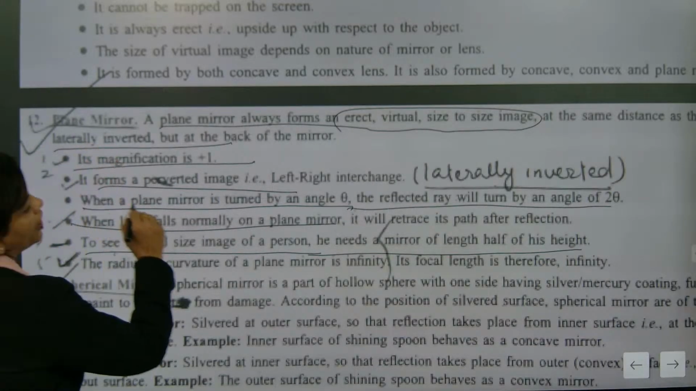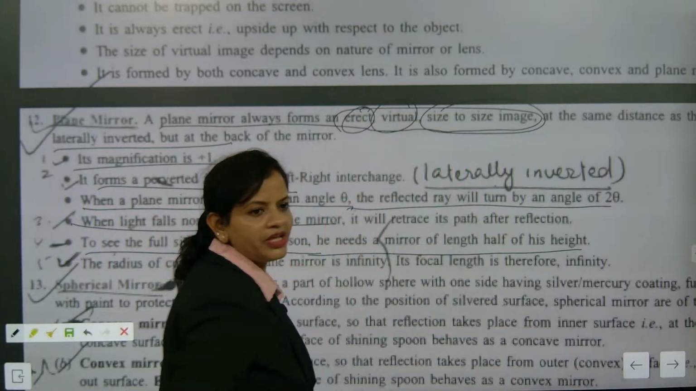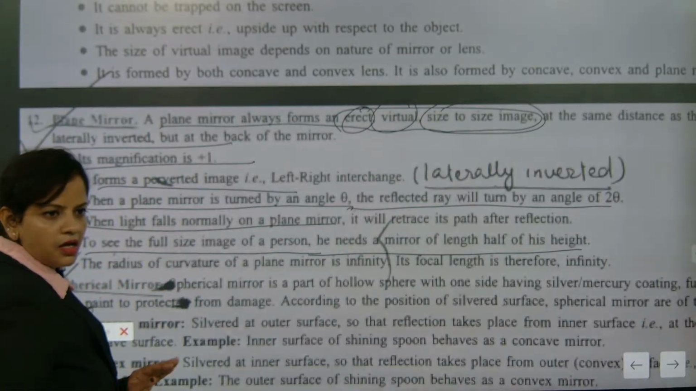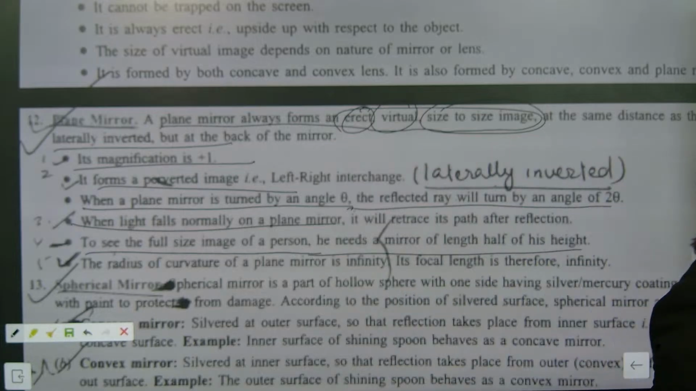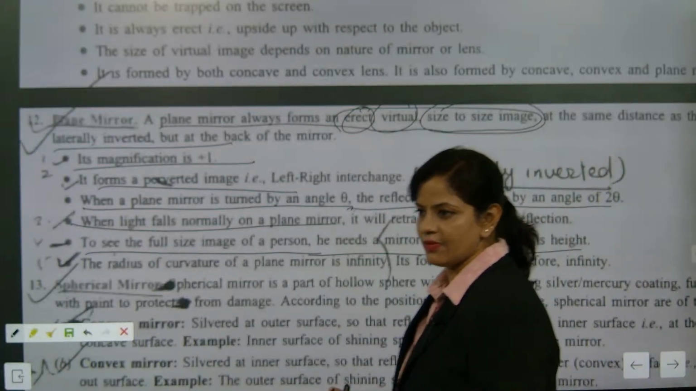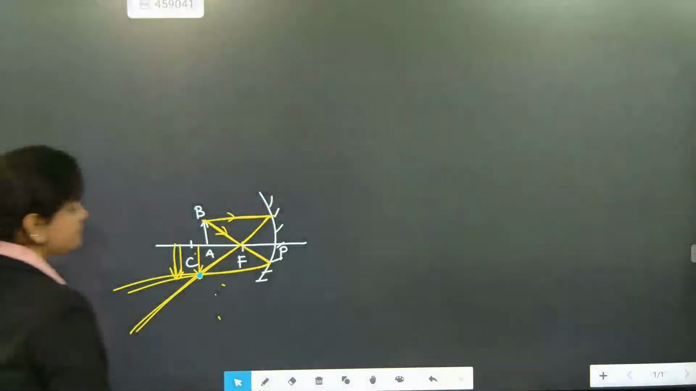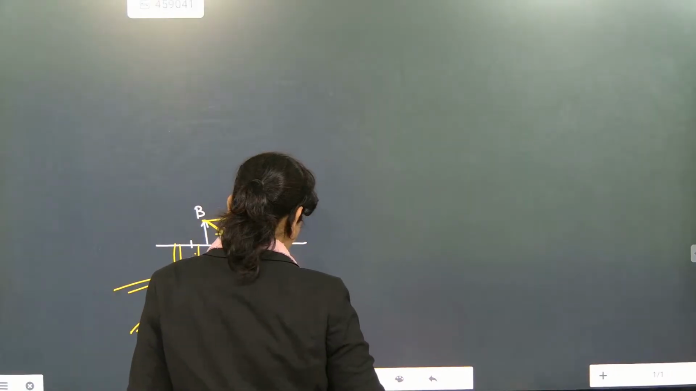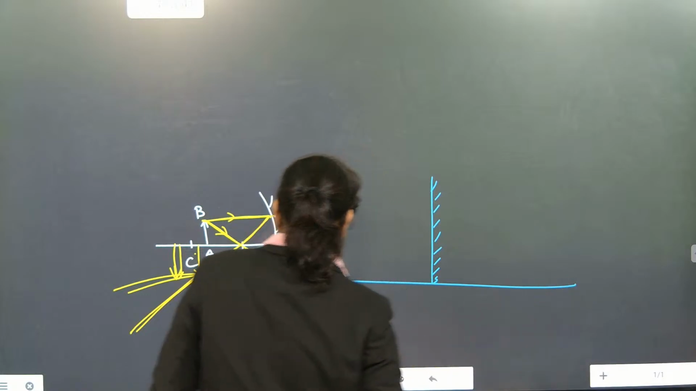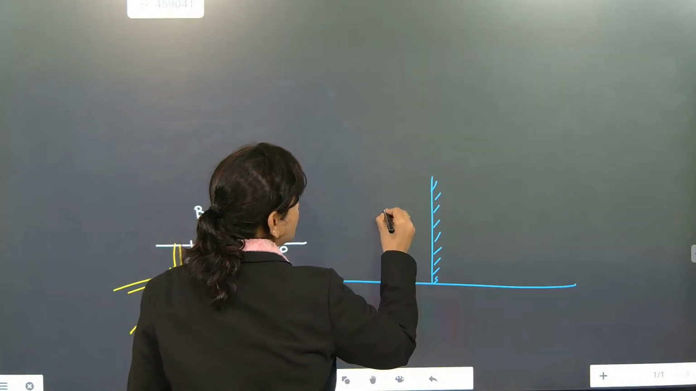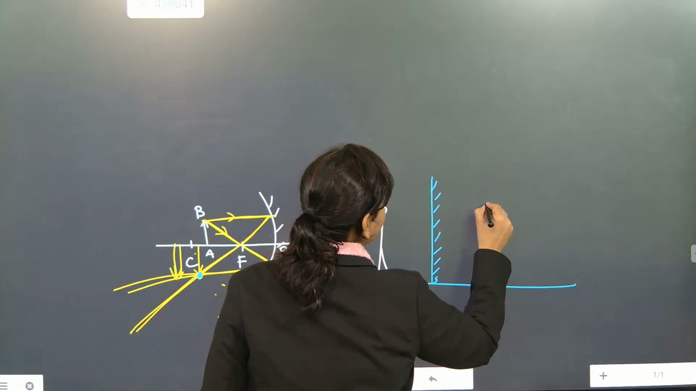The first crucial point: it will always form an erect, virtual, size-to-size image. Understood? Remember, virtual, erect, size-to-size image. We will revise. Look here. This plane mirror, whenever we draw it, will be drawn like this. If any object is standing here, the image will also be at the same distance in the back part.